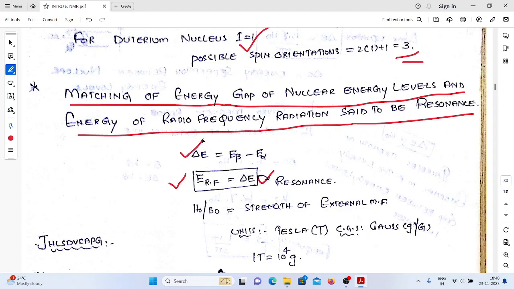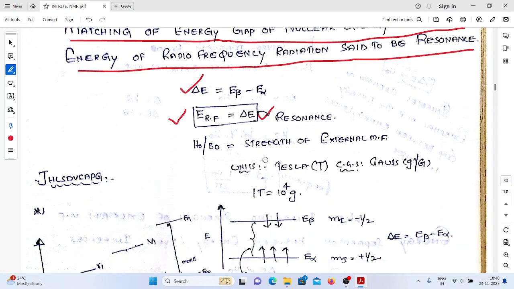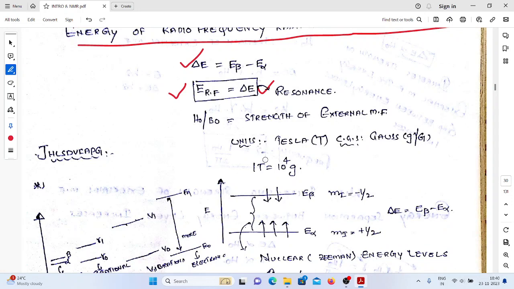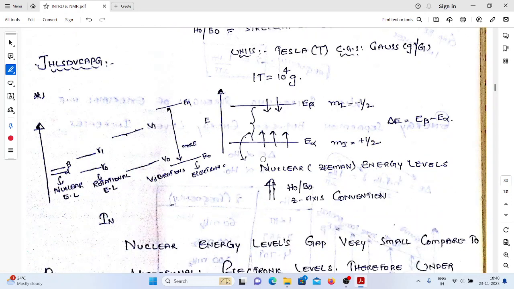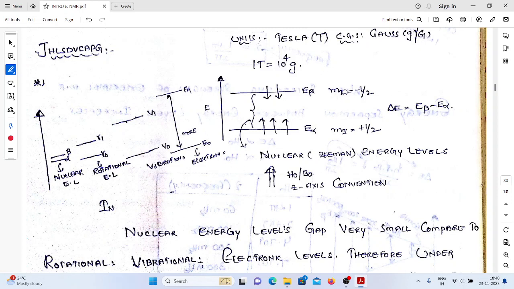How can we get the delta E? Higher level energy minus lower level energy. Okay? So, in this way, we can get the NMR signal. Okay? This is the general description. Lower energy level, higher energy level in case of hydrogen. Plus 1 by 2, one level, minus 1 by 2, another level.